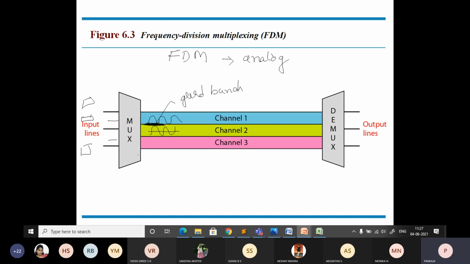There are a lot of solutions to prevent these problems. To avoid the overlapping of the signals, we can use guard bands to separate the channels. Your carrier frequency must not interfere with the original data frequency. So whatever carrier frequency you are going to use for modulating the signal should not interfere with the original data frequency. Here, let me just show you the diagram.